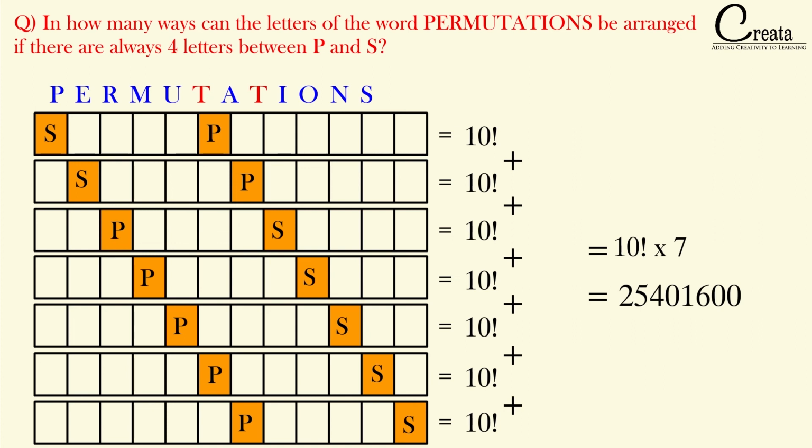Got it? Slightly a tricky question. We have to form the number of cases in which there are 4 letters between P and S. So have we used any new formula? No, we have not used any new formula or technique. Just what is used? The common logic. We have formed the 7 different cases and we have applied the simple formula of permutation. Got it?